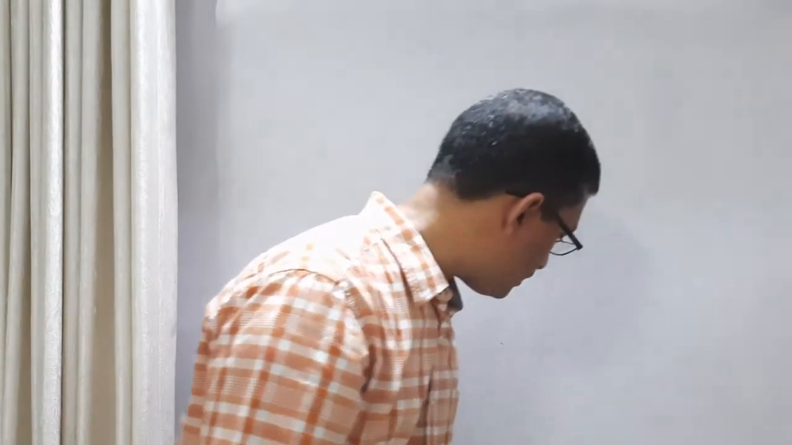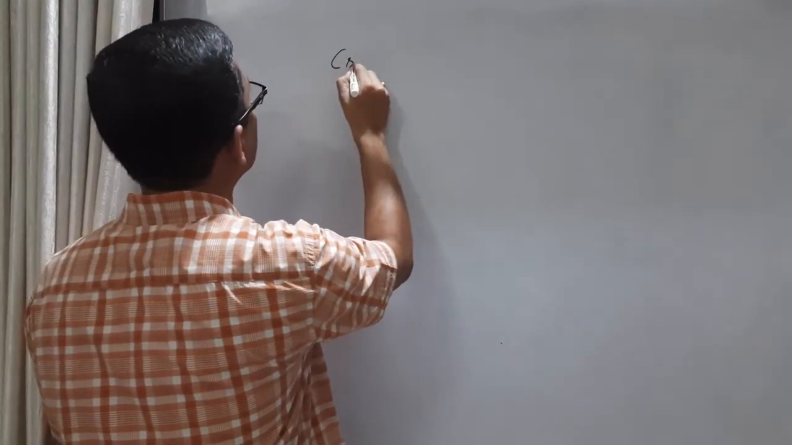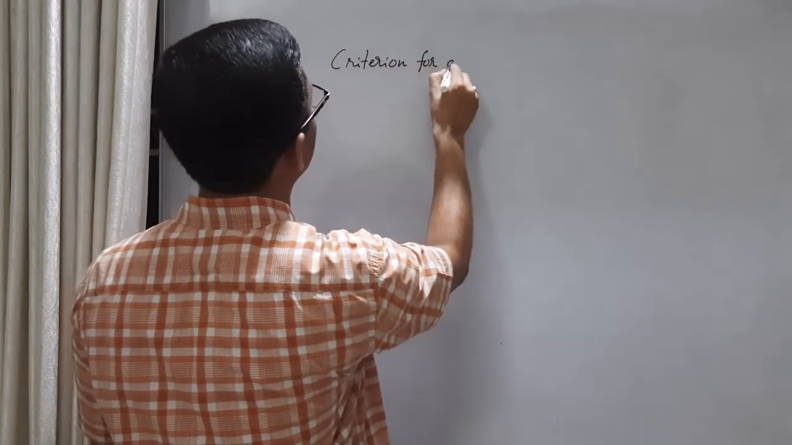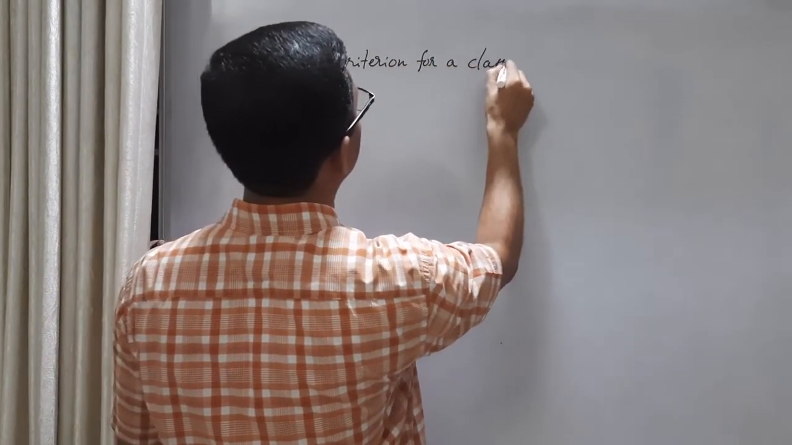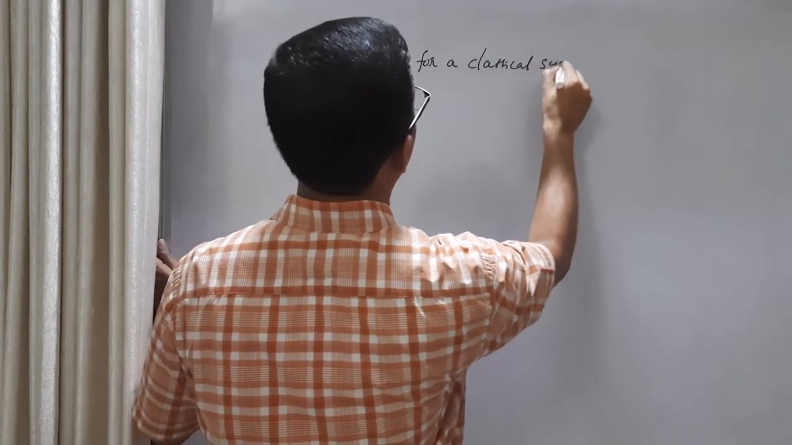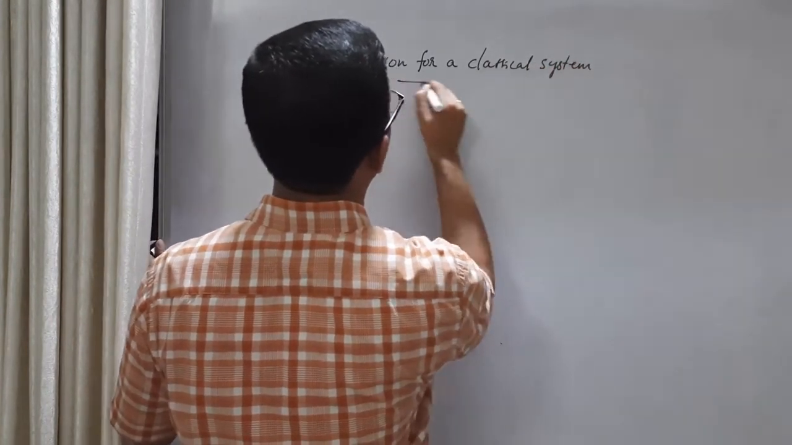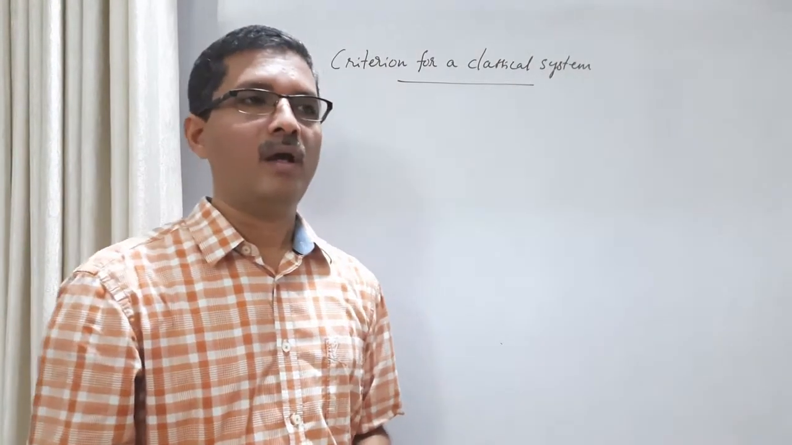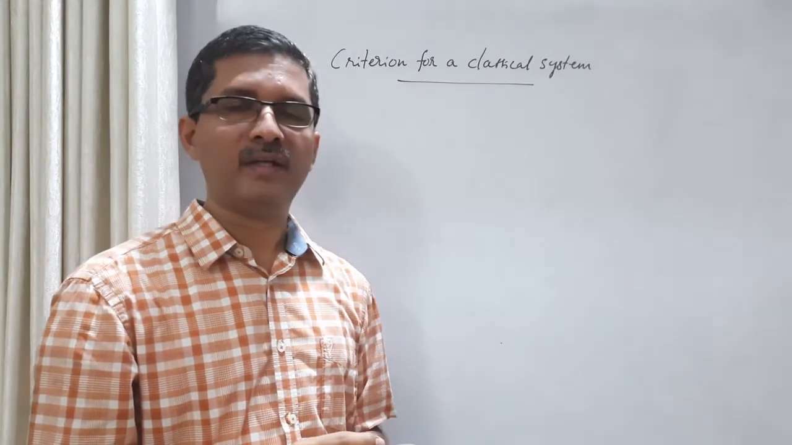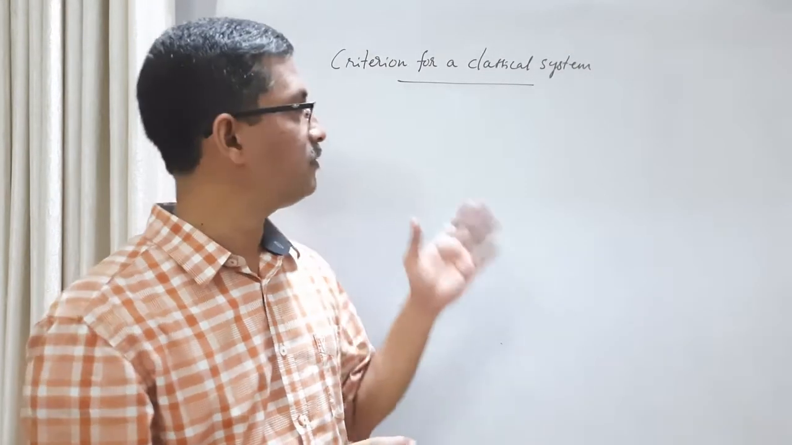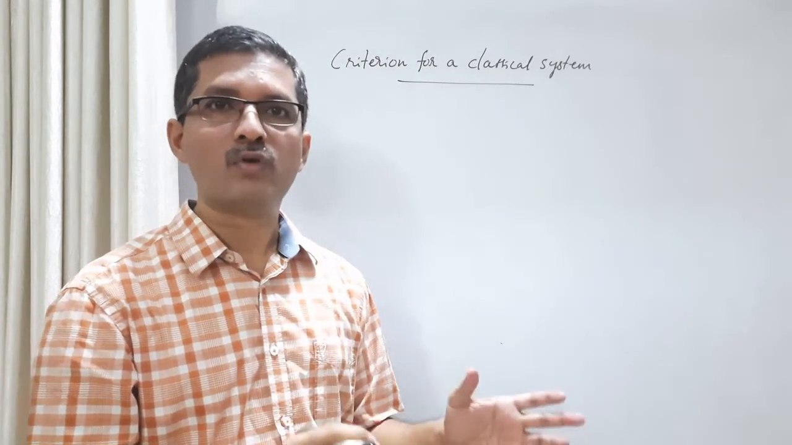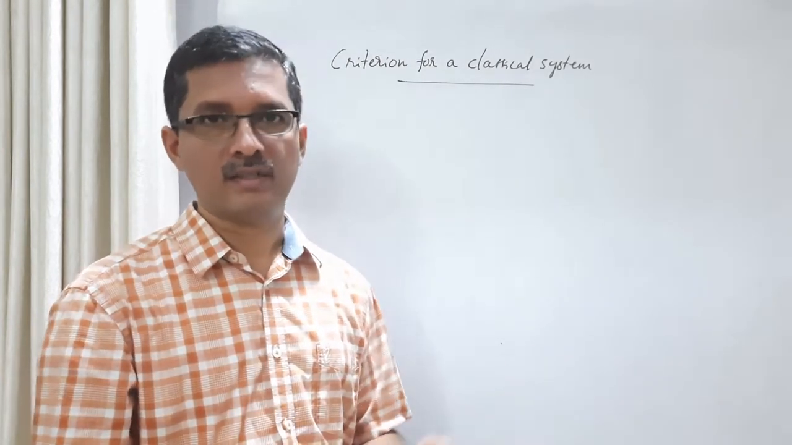So from these examples we can deduce the criterion for a classical system. See, all systems are quantum systems, but in some cases we can have an approximate theory, which is classical physics. We can treat the system as an approximately classical system. What is the criteria for that?